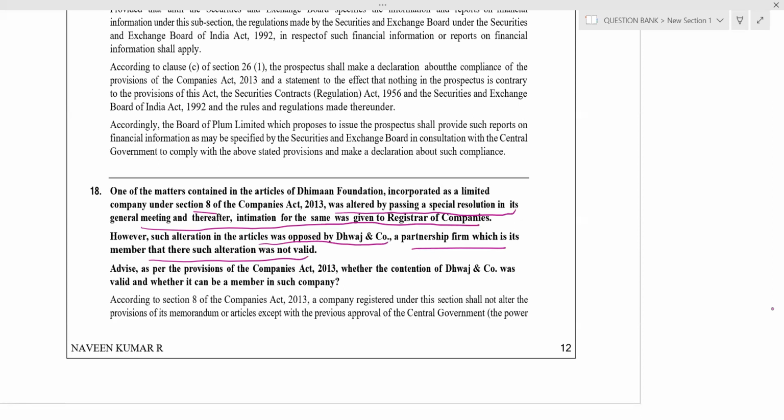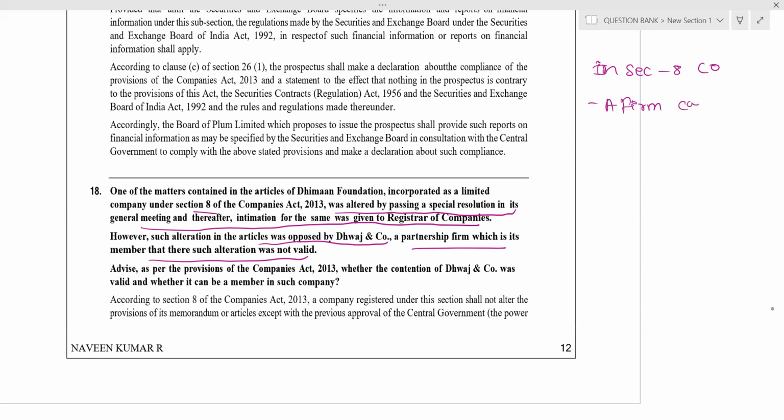I will read the question. Advise, as per the provisions of the Companies Act 2013, whether the contention of Dawaj and Co. was valid, whether it can be a member in such a company. See guys, in a Section 8 company, a firm can be a member.